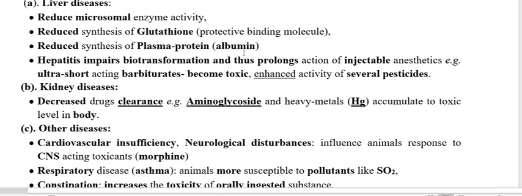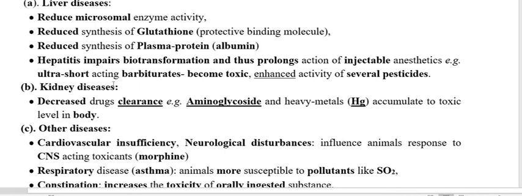So reduced albumin means the binding protein is less, so a greater amount of the toxicant is free to produce toxicity. If there is less glutathione, then the patient has less protective property, and the toxicant is going to produce more toxicity. One example is the ultra short acting barbiturate.